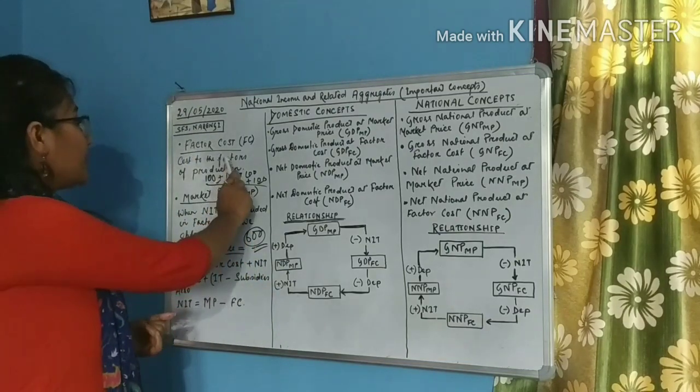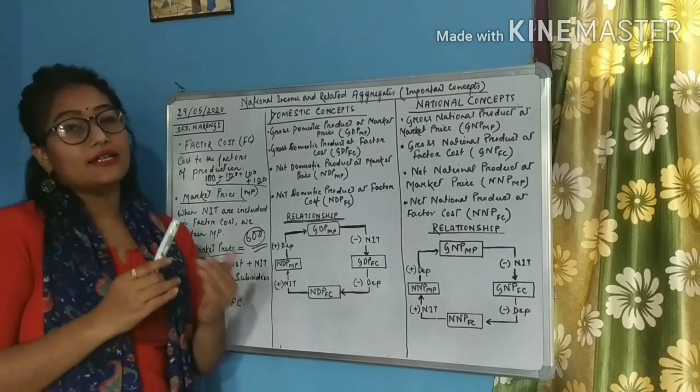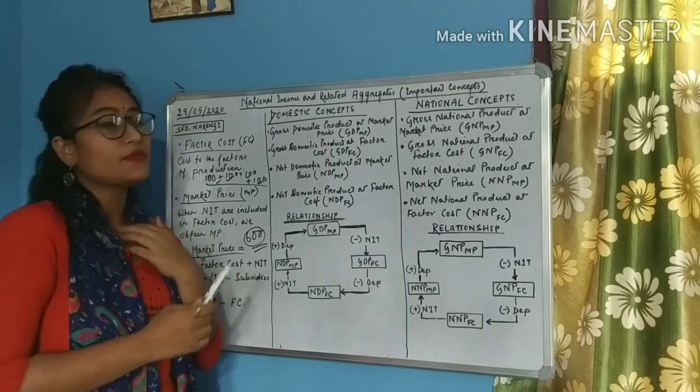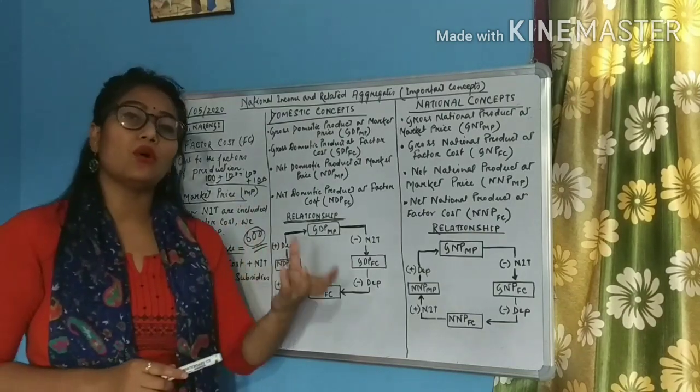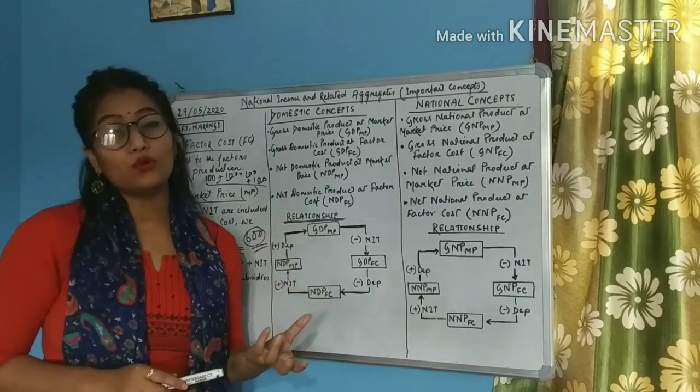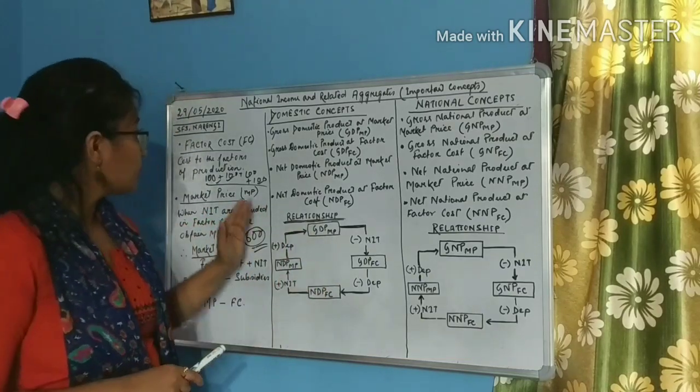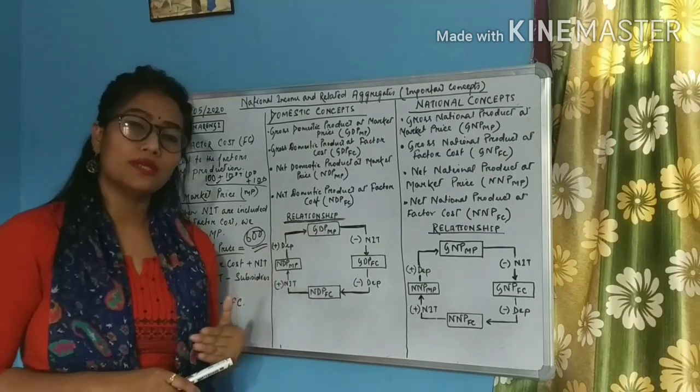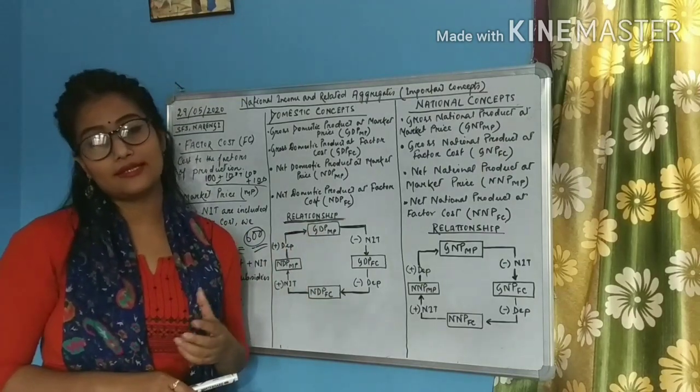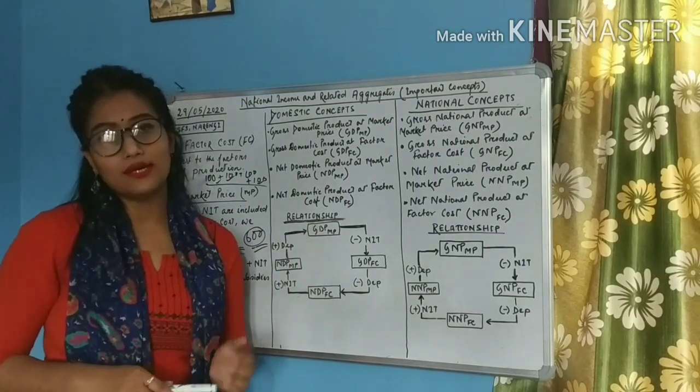So the factor cost and market price are different in the sense that factor cost simply means the cost which is supposed to be given to the factors of production, while market price is something more than the factor cost. It includes the indirect taxes while it excludes the subsidies.